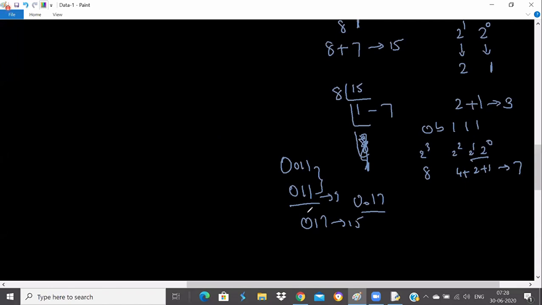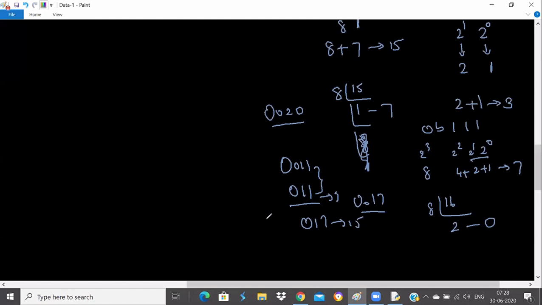How to find the octal of 16? If you have the decimal 16, you find the octal like this. You divide by 8. 8 into 2 gives you 16, and the remainder is 0. So 0o20 is 16 actually.